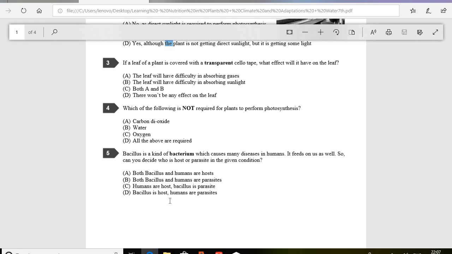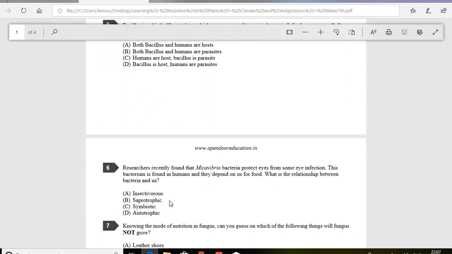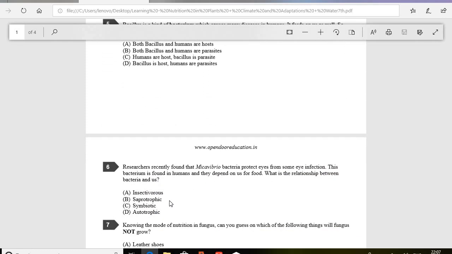Parasites are those which depend on a host and deprive it of valuable nutrients. Here, the bacterium is parasite and humans are hosts. Question number 6. Researchers recently found that Mycovibrio bacteria protect eyes from some eye infection.